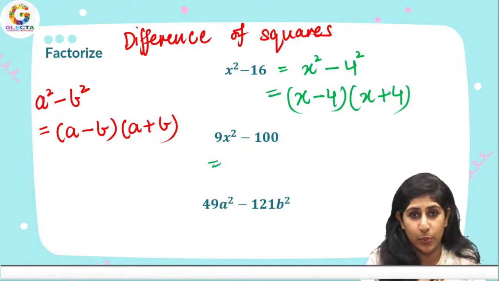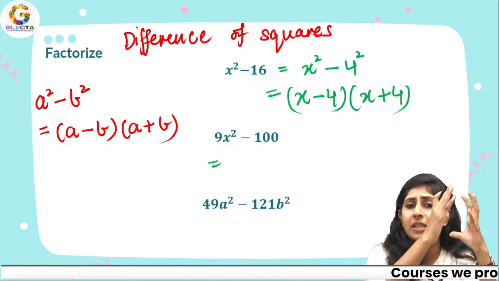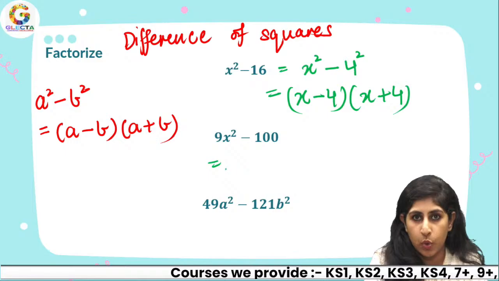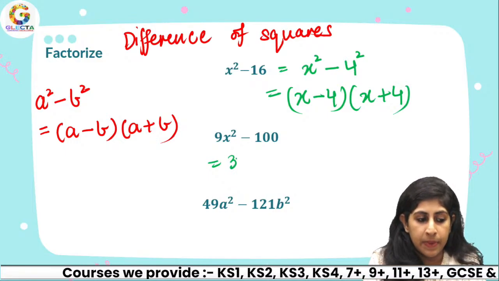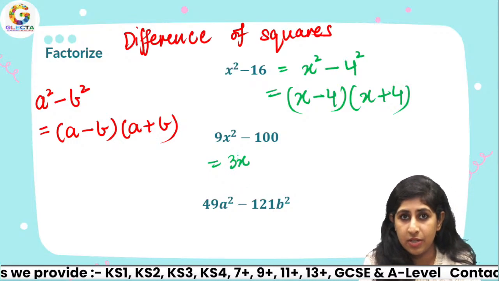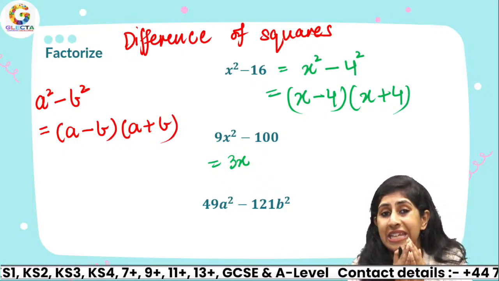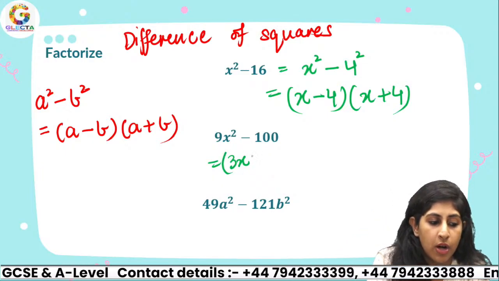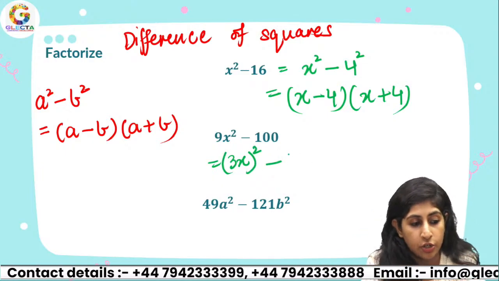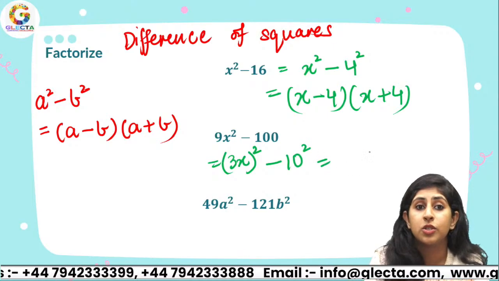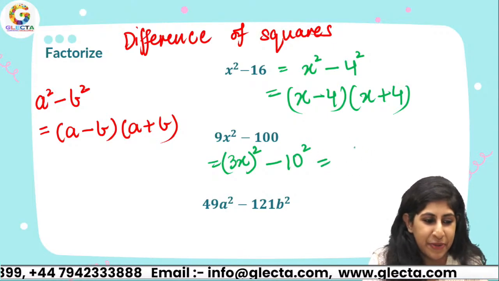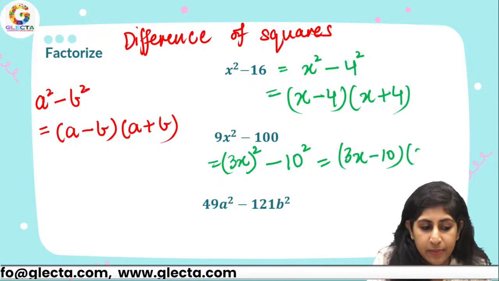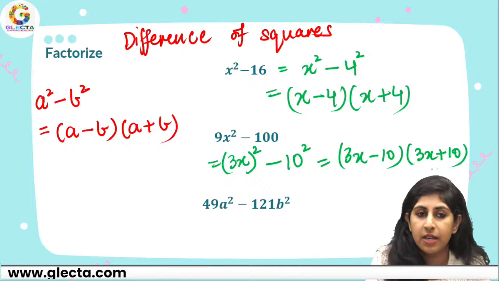Now for the next one. Again, let's try to write them as squares of proper numbers. So 9x square: 9 is 3 squared, and let's write x as it is. Using my laws of indices, you can put the power outside the brackets. And 100 is 10 square, of course. So when you factorize it, this is going to be 3x minus 10 times 3x plus 10.